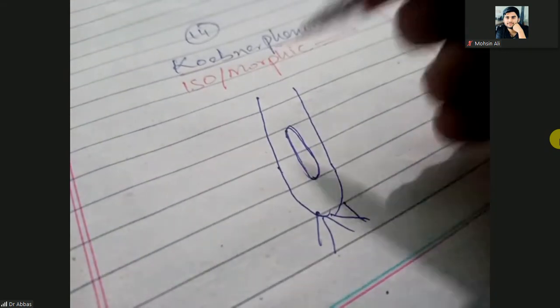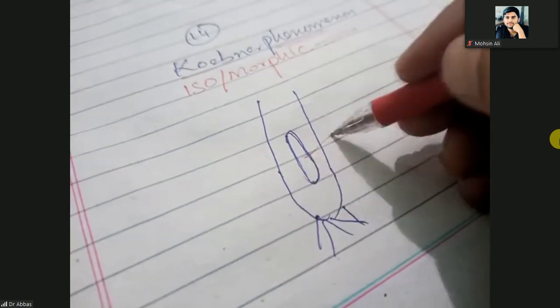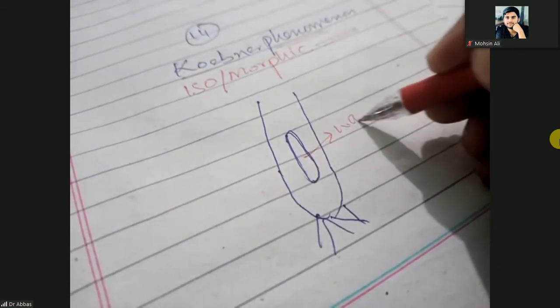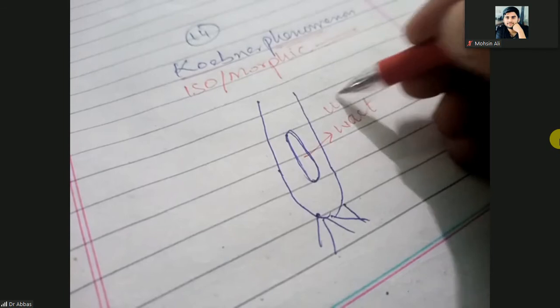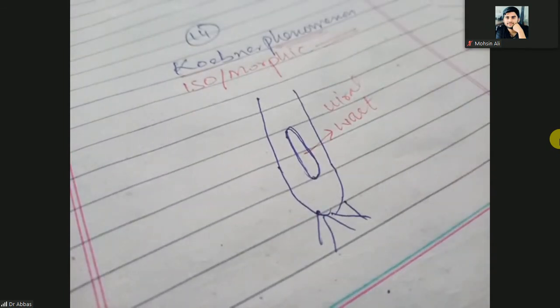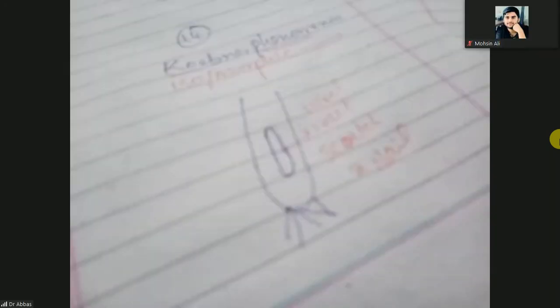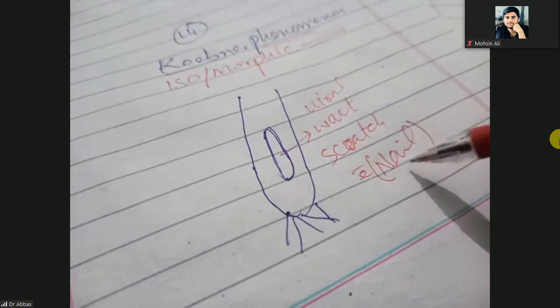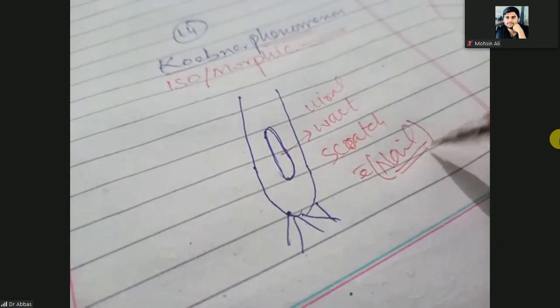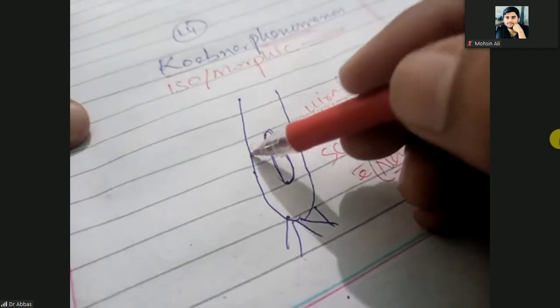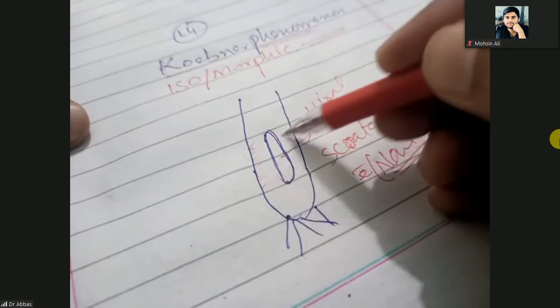When you scratch this viral wart with the nail, some virus will go into your nail, and after that you scratch the nearby area with the same nail.